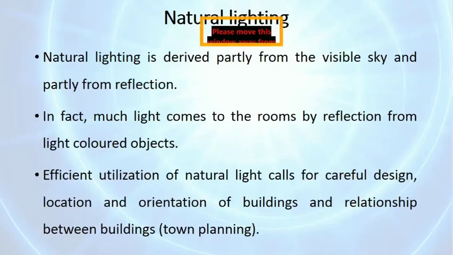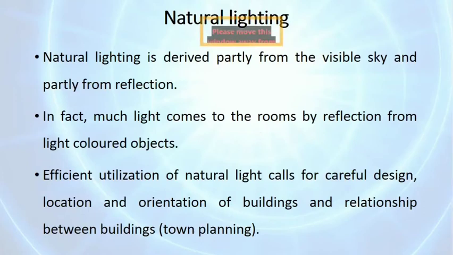Natural lighting. Natural lighting is derived partly from the visible sky and partly from reflection. In fact, much light comes to the room by reflection from light colored objects.